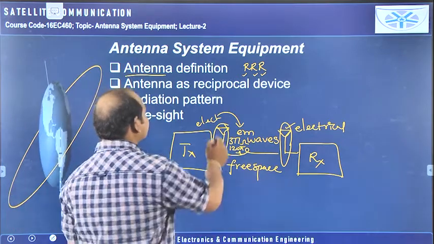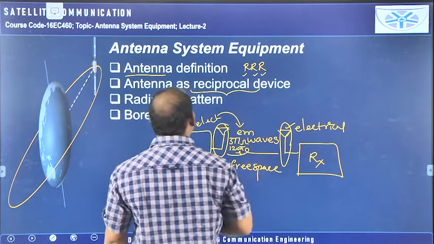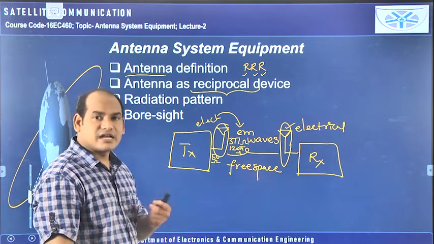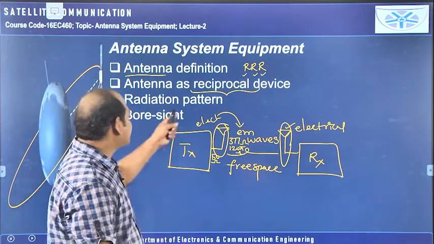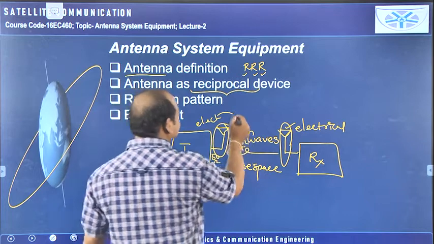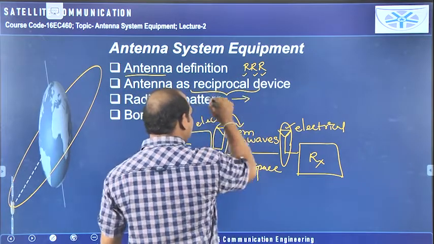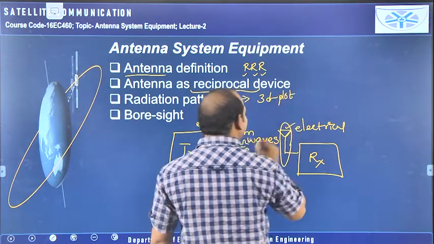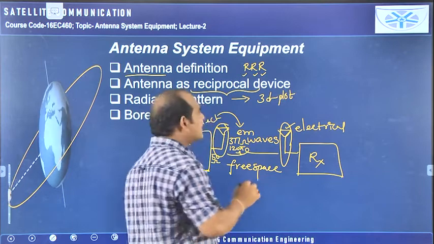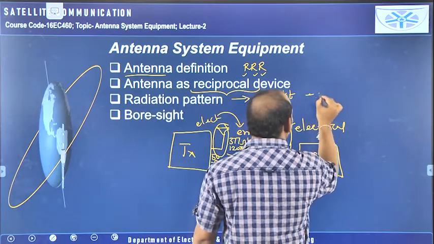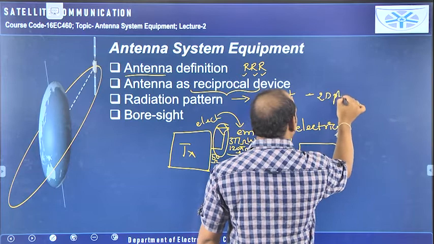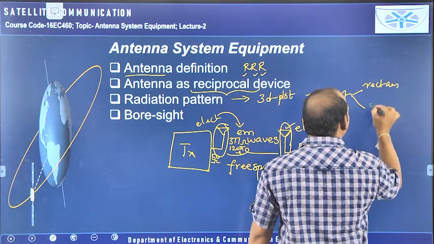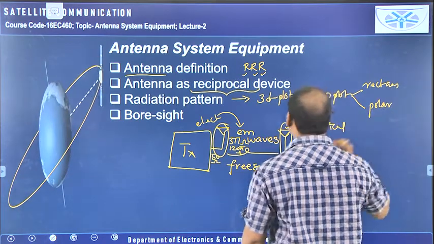Next, the antenna is a reciprocal device. The reciprocity property is followed by the antenna. That means the same antenna can be used as the transmitting antenna and the receiving antenna. Next is the radiation pattern, about which we have discussed much. The radiation pattern is a 3D plot. By cutting that 3D plot horizontally and vertically, we get a 2D plot, and this 2D plot can be drawn in rectangular form or polar form.